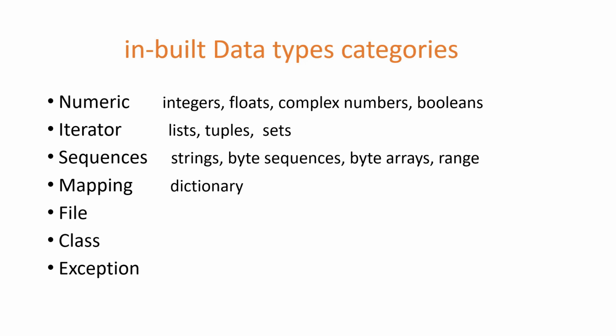Categories are numeric, iterator, sequences, mapping, file, class, exception. There are so many inbuilt data types in these categories. You can check this PPT. I will explain what all numeric data types. In the next session, I will continue with the numeric data types. Remaining all the categories, I will explain one by one in future.